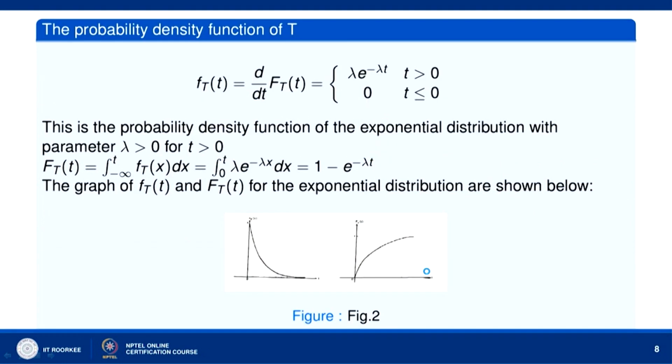Now, the probability density function of T. We know that the derivative of the distribution function F_T(t), the cumulative distribution function, gives the probability density function.